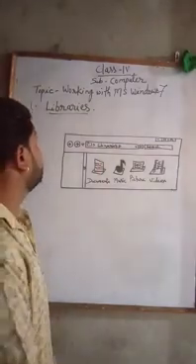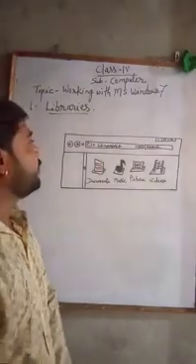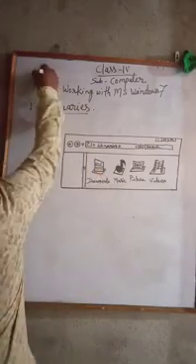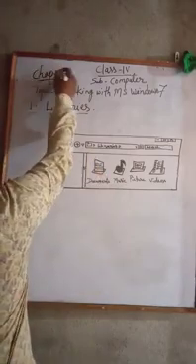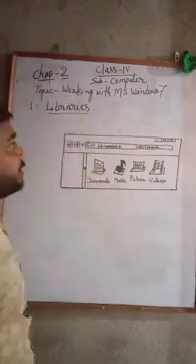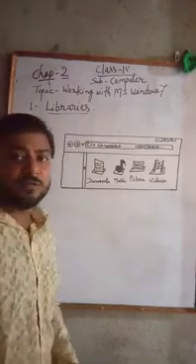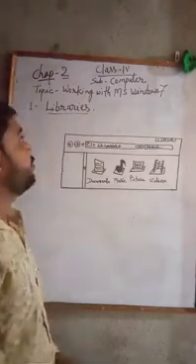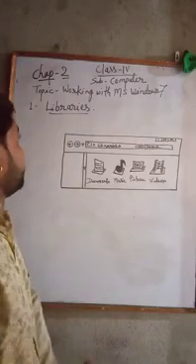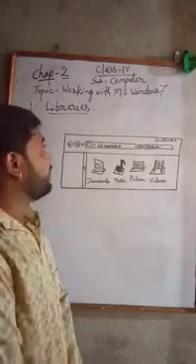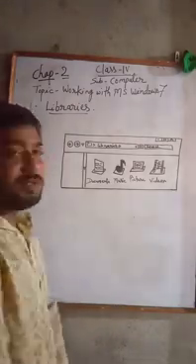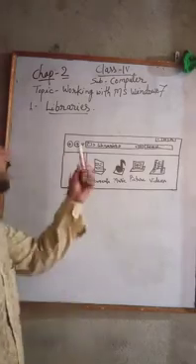Subject: computer. Topic is working with MS Windows 7. Chapter 2nd. Chapter 1st I have already completed in your syllabus. This is your chapter 2nd, working with MS Windows 7. In this chapter today we will discuss about library.